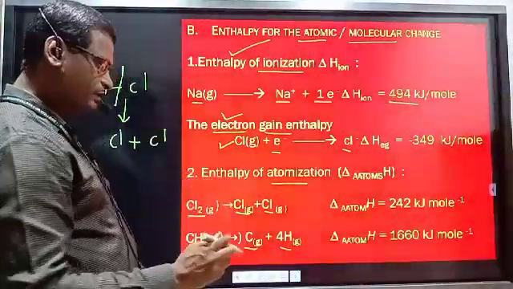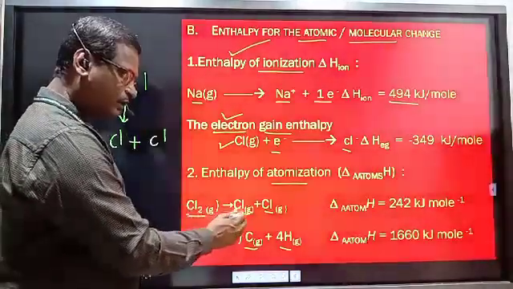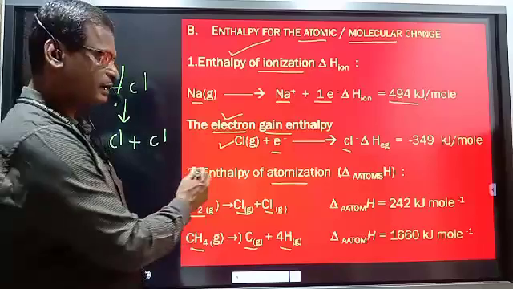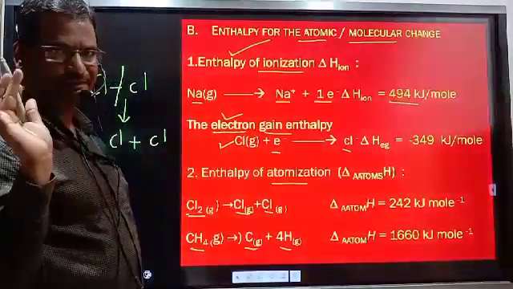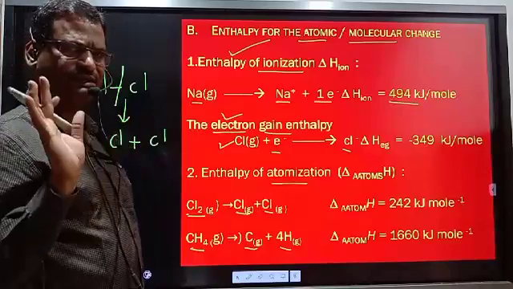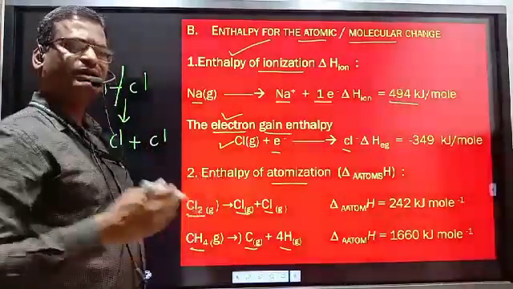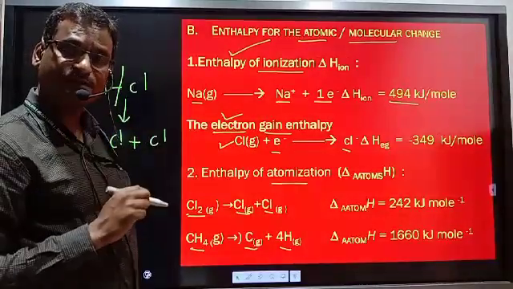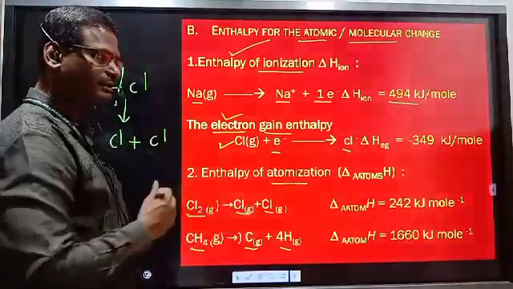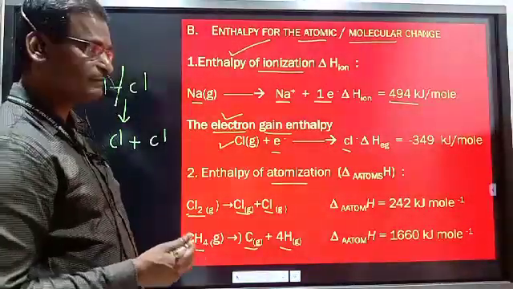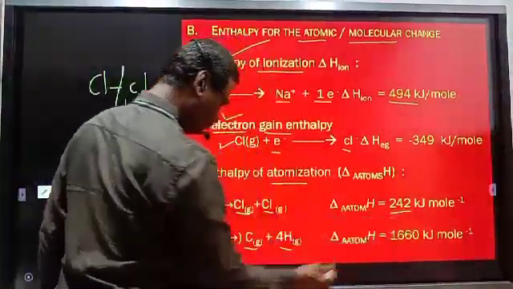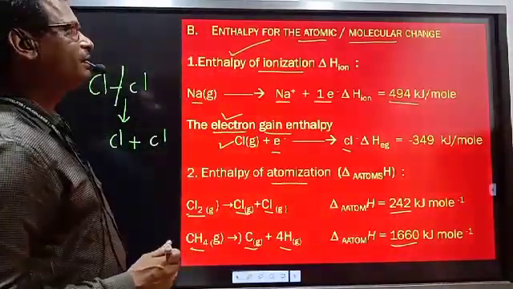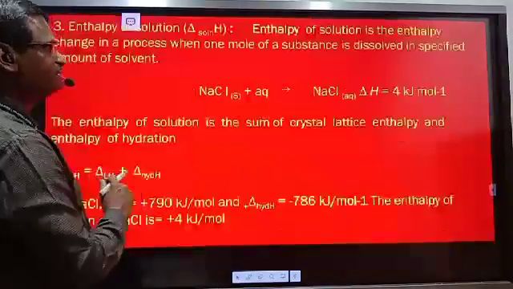All molecules present in 1 mole are converted to their atoms, is known as enthalpy of atomization at constant temperature and pressure. Very simple, all definitions are the same. Enthalpy of atomization is the enthalpy change whenever all molecules present in 1 mole of substance are converted to their atoms by breaking of bonds at constant temperature and pressure. For chlorine, this is the value. For methane, this is the value. So that is about the enthalpy of atomic and molecular changes.